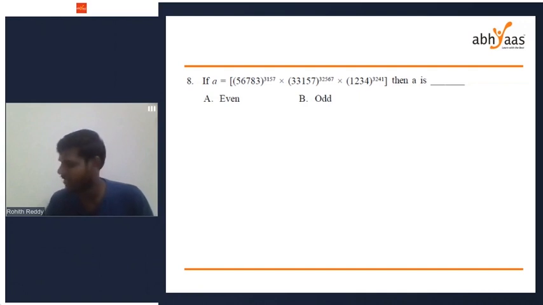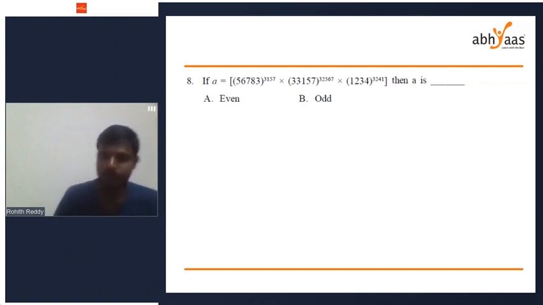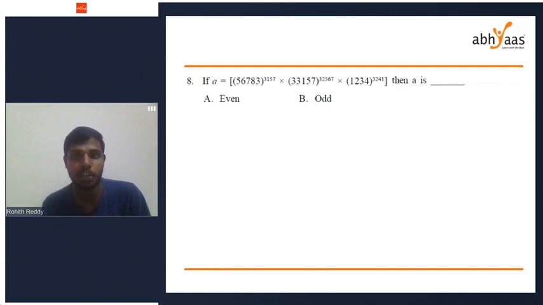Okay. Whether it is odd or even. Here it is multiplication. You have to be careful, not addition. In question number 8, it's multiplication. Okay, Bhavani says it's even.